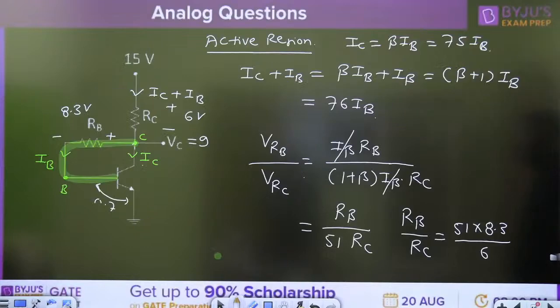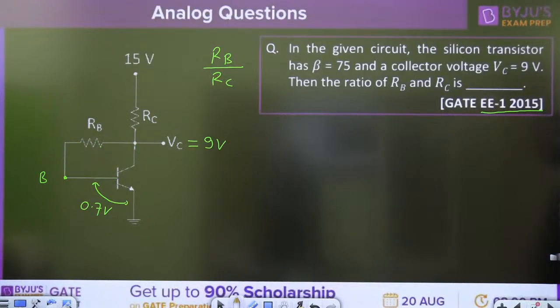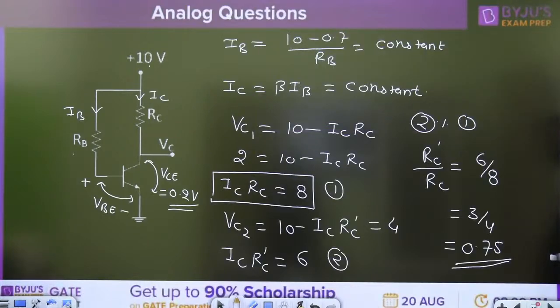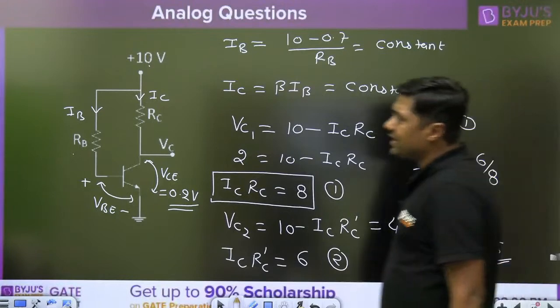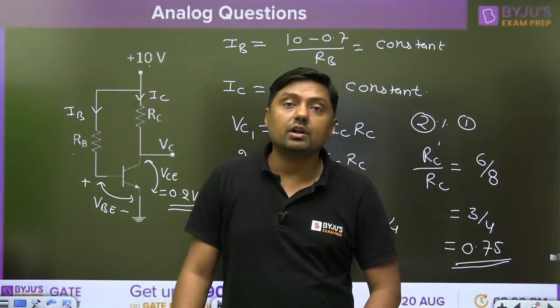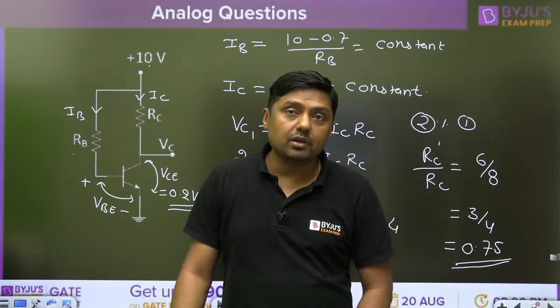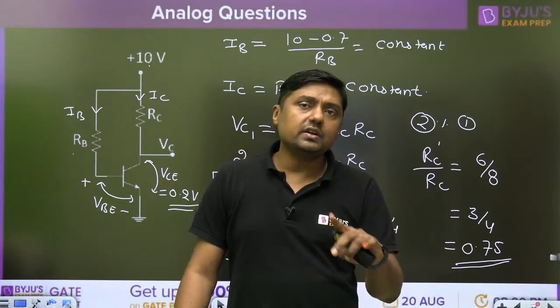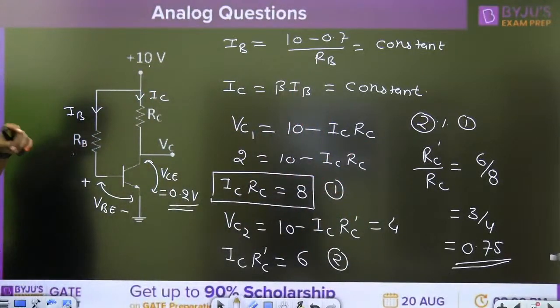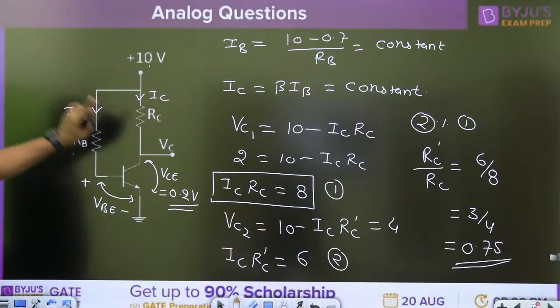Again, that is based on the ratio. Now, simple calculation. Some students will try to calculate the value of IB. Sir, RB is not given. How to calculate IB? But when we are calculating the ratio, always remember, if RB is unknown, it simply cancels out. Right? No need to calculate IB. And always remember, in the active region, IC is equal to what? Beta IB.